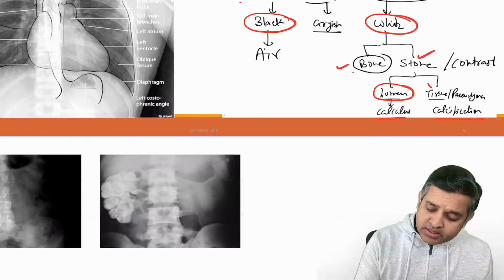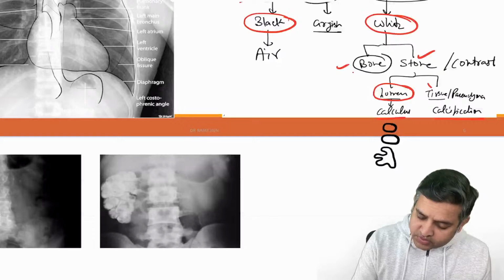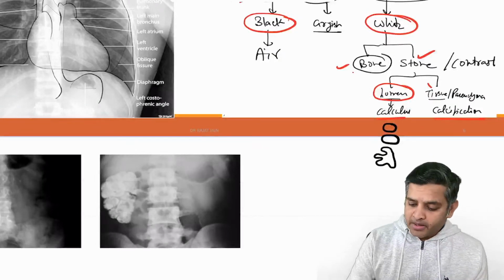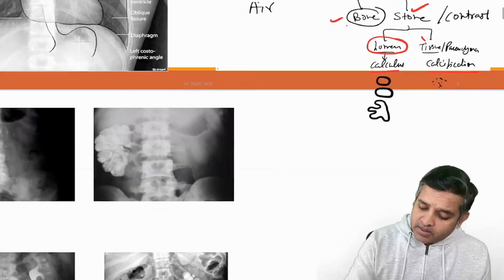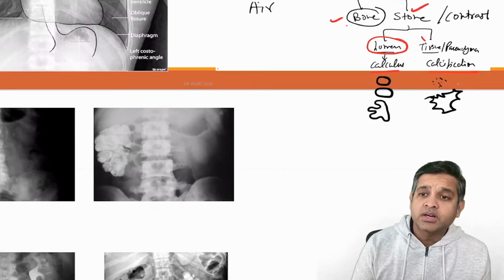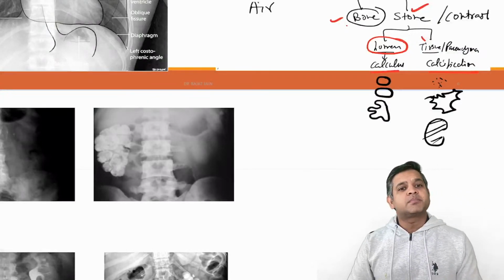Now, if it is in the lumen, it will be round, it will be oval, or it will be taking the shape of the lumen. If it is calcification, it is punctate, it is irregular, and sometimes it may be taking the shape of an organ. Always remember this, right?